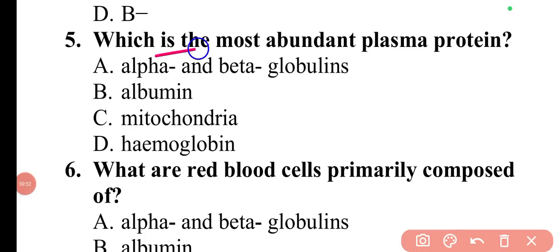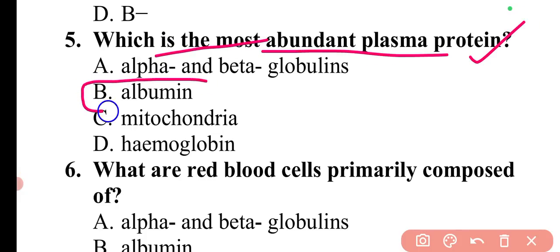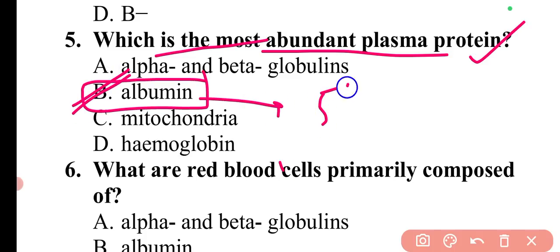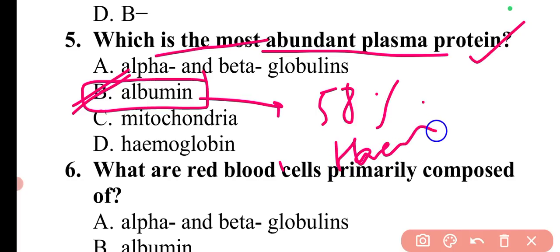Next question is, which is the most abundant plasma protein? So the most abundant plasma protein is albumin. So here option B is correct. Albumins make up around 58% of plasma proteins. Hemoglobin is also a protein basically, but it is contained within the RBC. So the most abundant will be the albumin only.